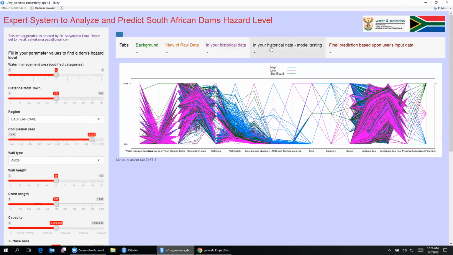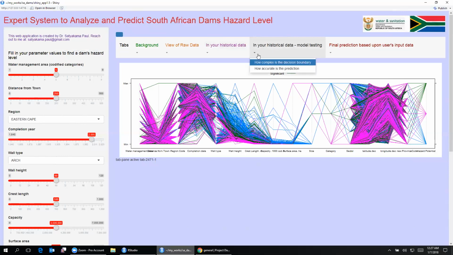As you can see in this pretty complicated graph, for each of the hazard levels of high, low, and significant, there are three distinct colors. For all of these colors, the more the overlap that you see, the more complex the decision making process is. That means you cannot have a linear logic to separate the less hazardous dams from the significant ones or the high ones. There is no linear relationship by which you can say that with certain specific values of the parameters, you would have a linear combination of the hazard level.